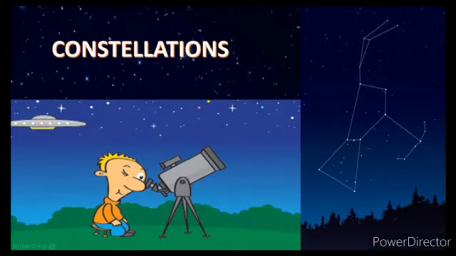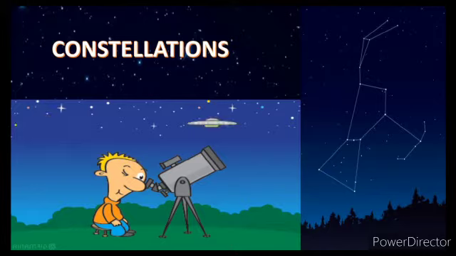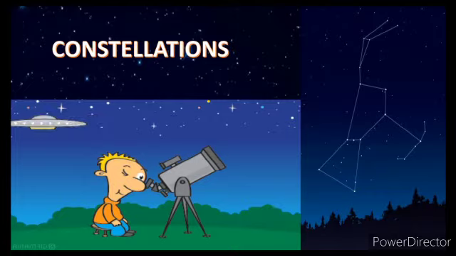When we see from the earth, groups of stars seem to form some patterns. We can see the stars forming some patterns, and these groups of stars which form patterns are called constellations. And there are many constellations in the sky. There are many constellations in the universe.